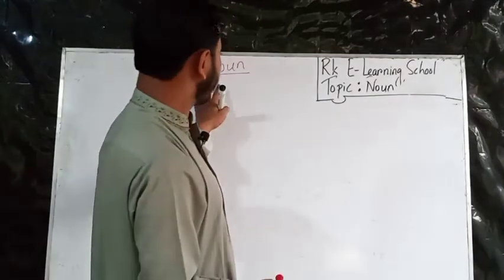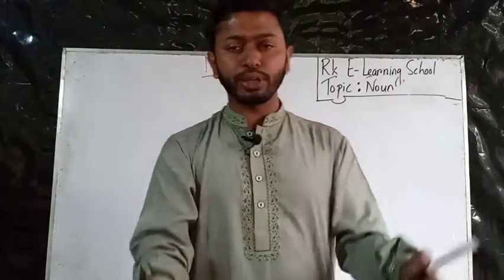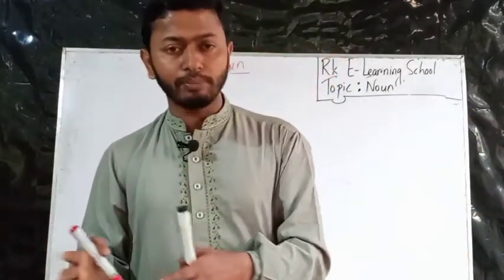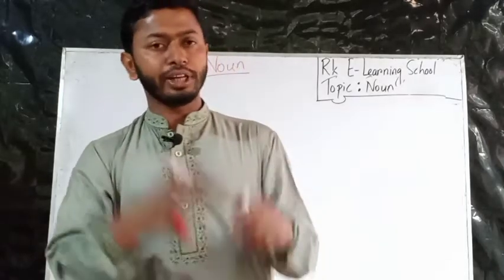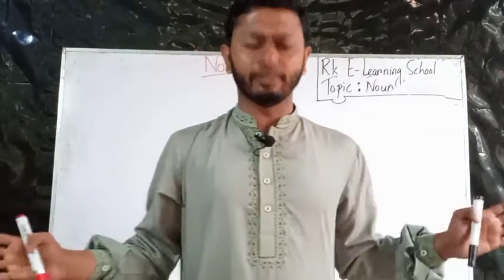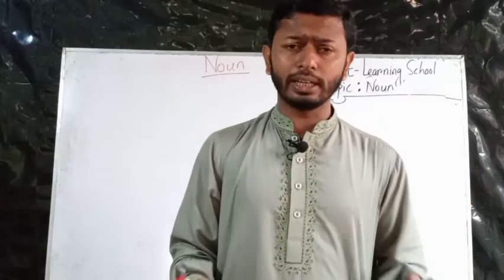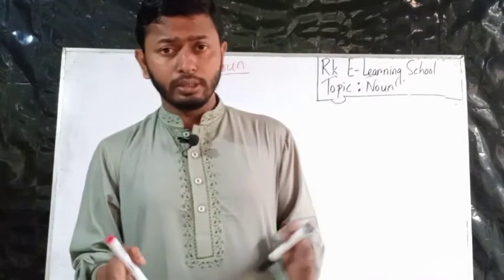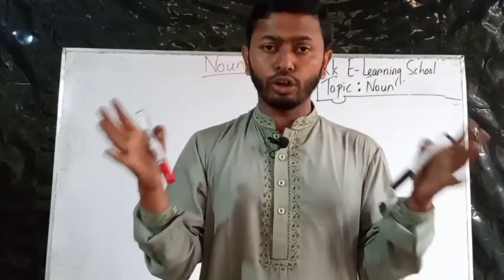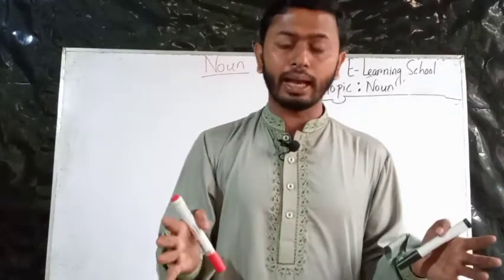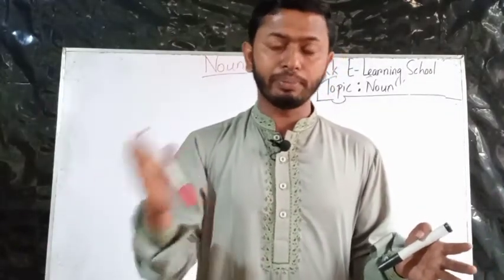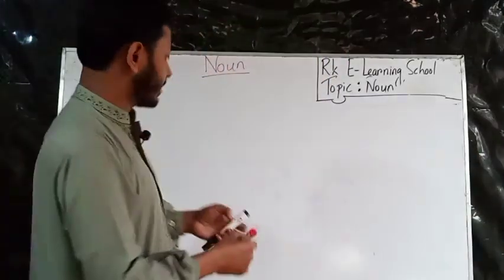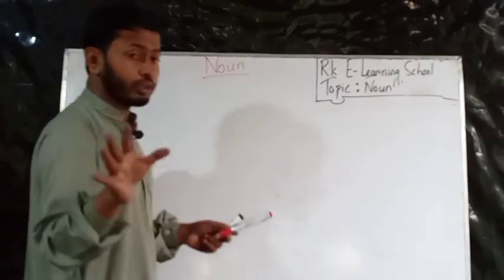So a noun can be the name of a human being, an animal, a particular subject or subject matter, any environment, a galaxy, or anything. In the whole world there are more than 70 million people, and every person has a particular name, and everyone is included in the noun. So now we are studying the noun. There are 5 kinds of noun.